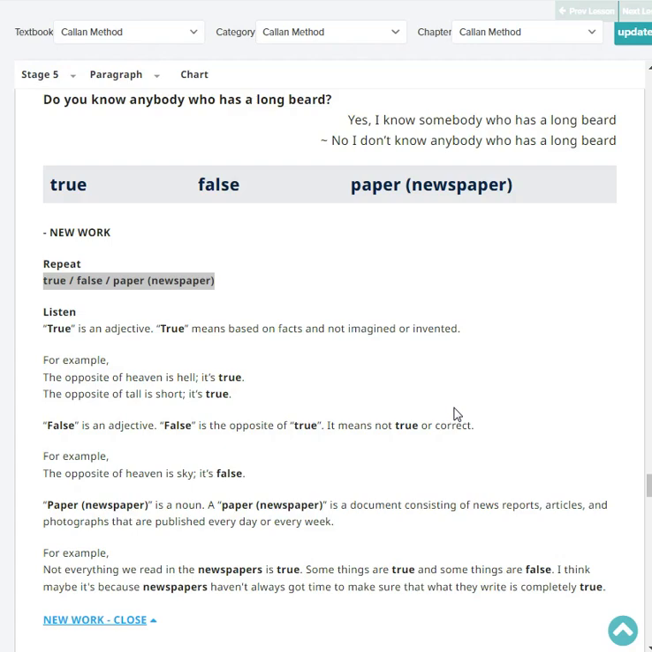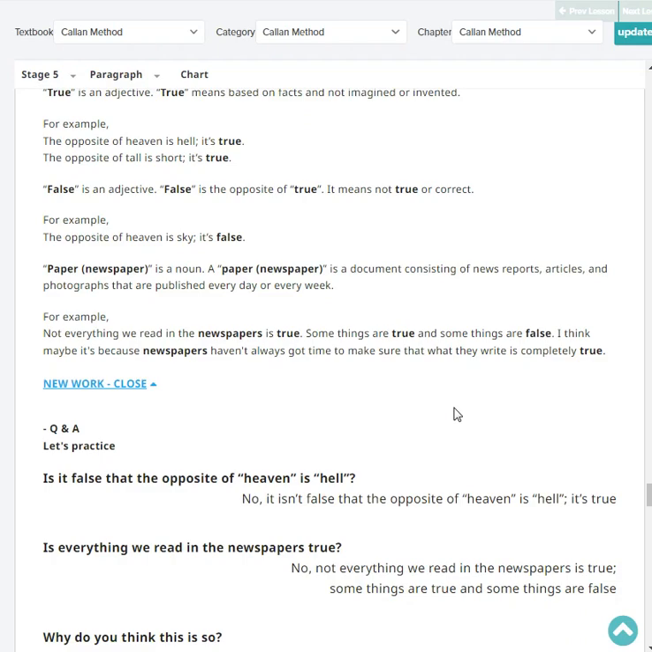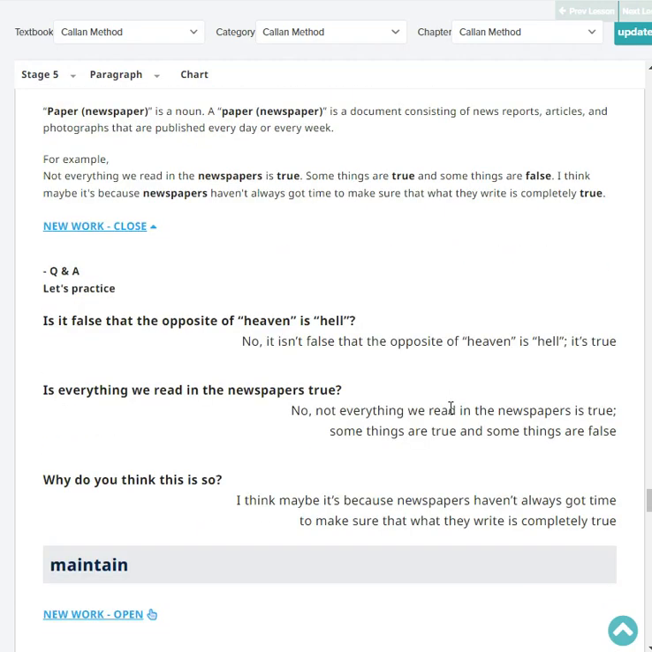A paper or newspaper is a document consisting of news, reports, articles, and photographs that are published every day or every week. For example, not everything we read in the newspaper is true. Some things are true and some things are false. I think maybe it's because newspapers haven't always got the time to make sure that what they write is completely true.